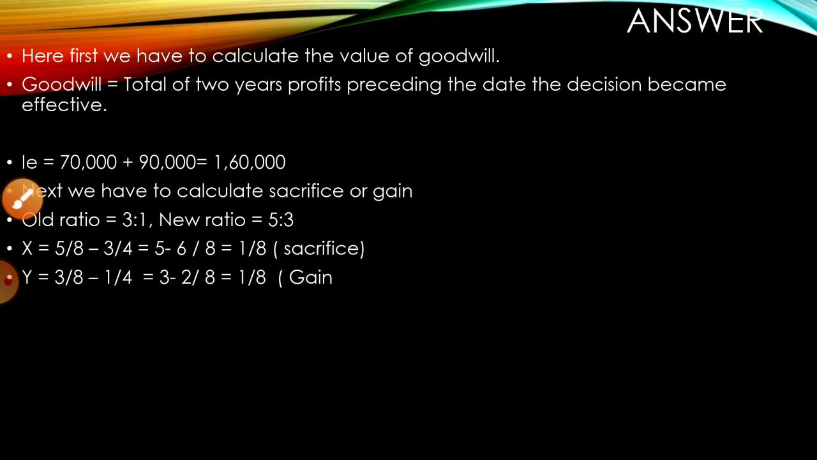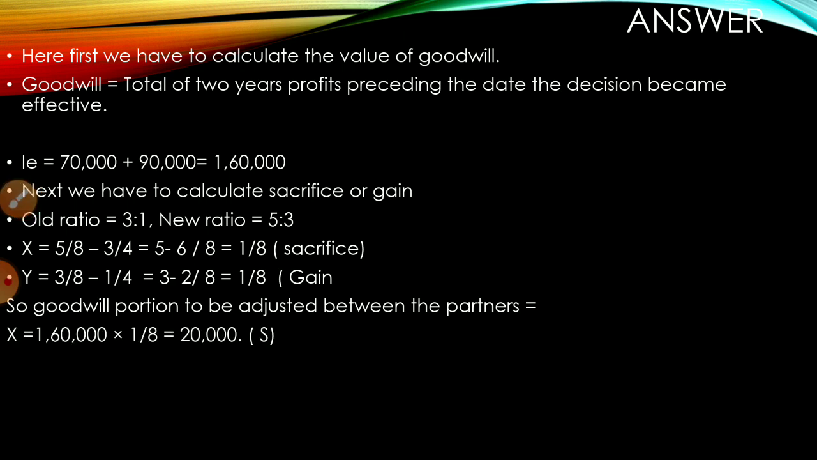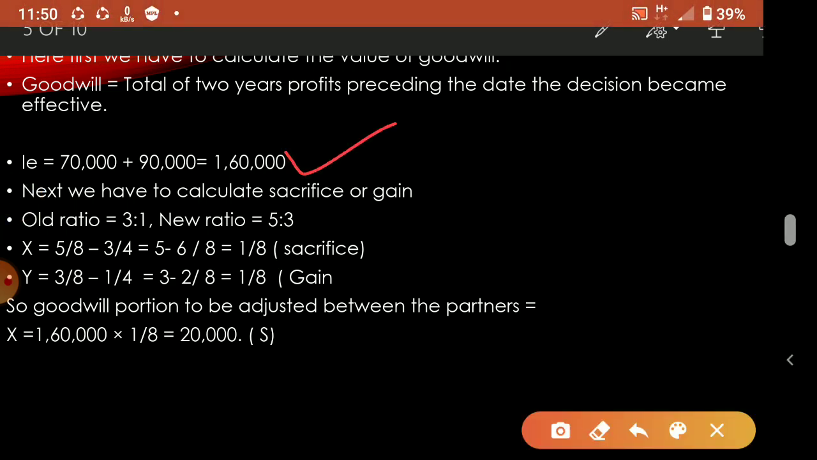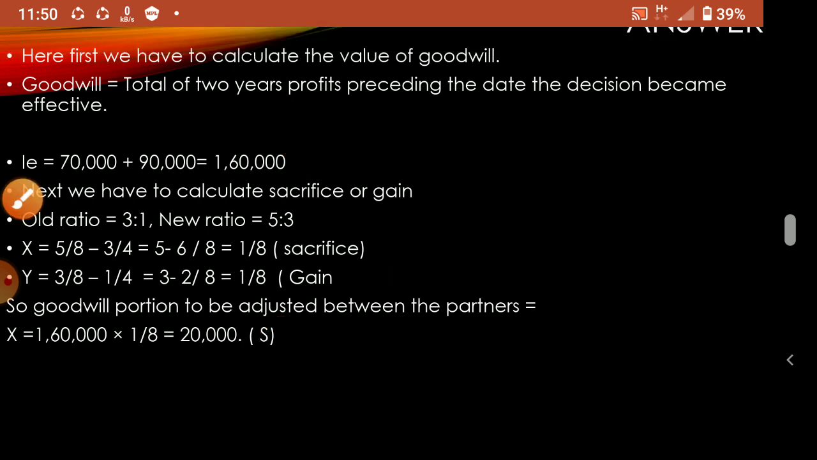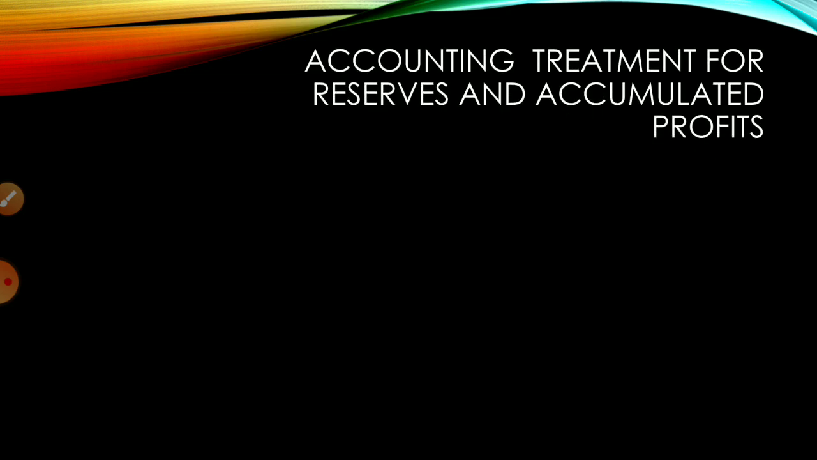Okay, now we'll see here. Everything I discussed is calculated here. After calculating this gain or sacrifice, the amount of goodwill is 1 lakh 60 thousand. That 1 lakh 60 thousand you divide in this gain or sacrifice ratio. So X's sacrifice will be 20,000, and Y's also will be 20,000. Now Y will give 20,000 rupees to X. That is only the goodwill treatment. So for goodwill treatment, you have to calculate sacrifice or gain. If goodwill is not given in the question, you have to calculate that goodwill also.